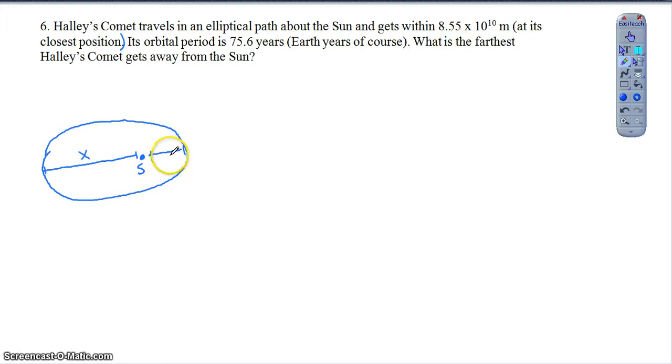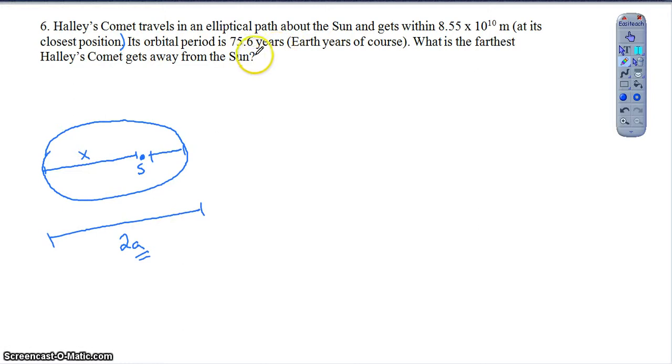They give me that distance, obviously. I want to find this one. The easiest way to solve this problem is if we could find the total distance of the major axis, which we defined as 2a, right? The major axis is a length of 2a. If we can find that total distance, then obviously we can just take the total distance minus the 8.55, and that would be the remaining distance, the furthest distance here. So that's really the goal, is we want to find out how long is this 2a, and in order to do that I need to figure out what a is, right?